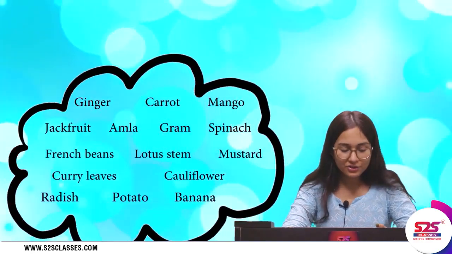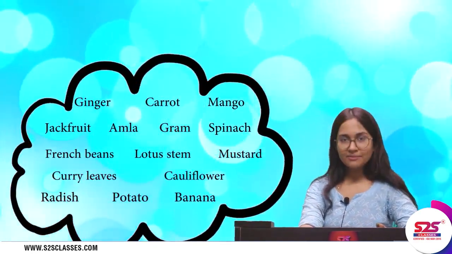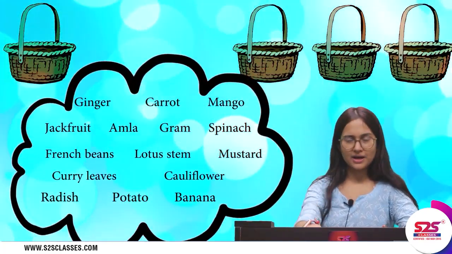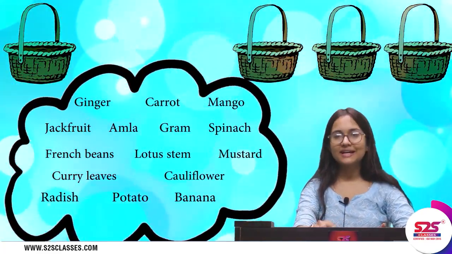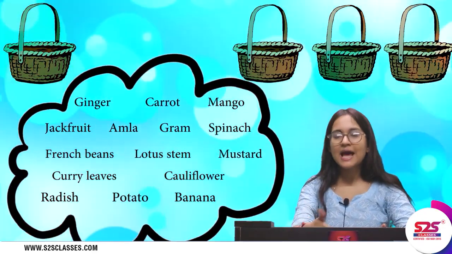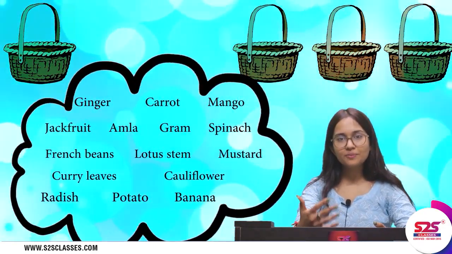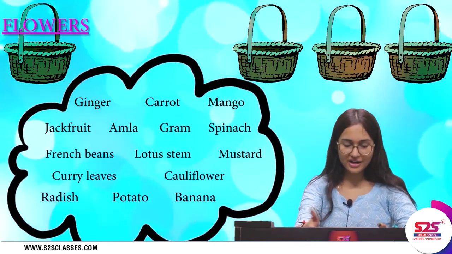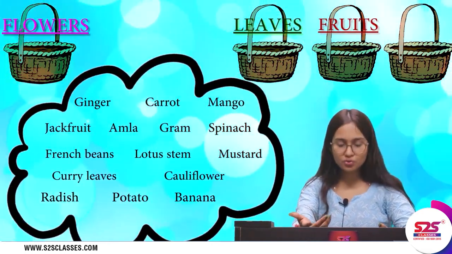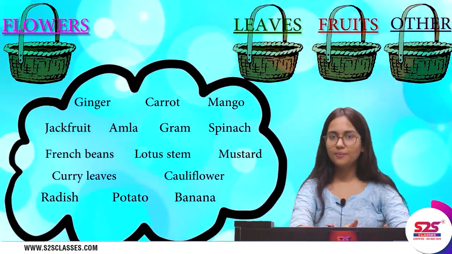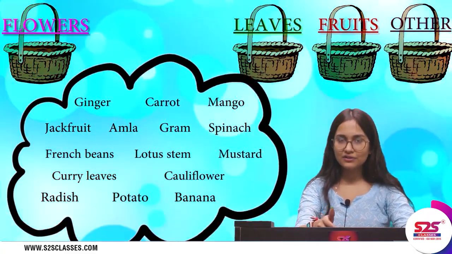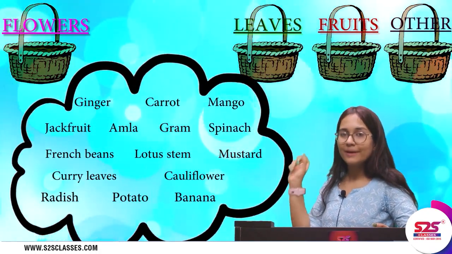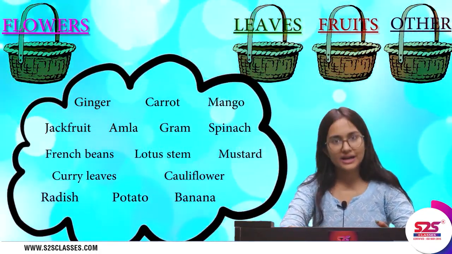So now what we need to do is choose the correct basket for all these items and put these items in the correct basket. All these items are derived from plants and we have different parts of the plants written on different baskets, like one has flowers, one has leaves, one has fruits, and one is any other part of a plant. So this is a fun activity for you. You need to search about all these items, pick them up and drop them in the correct basket.